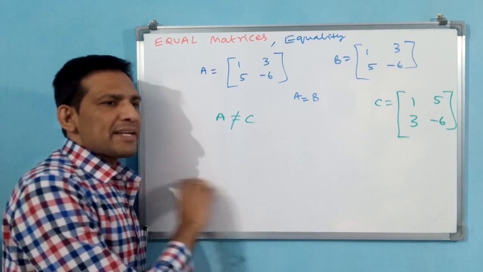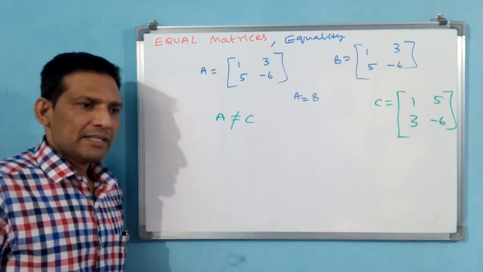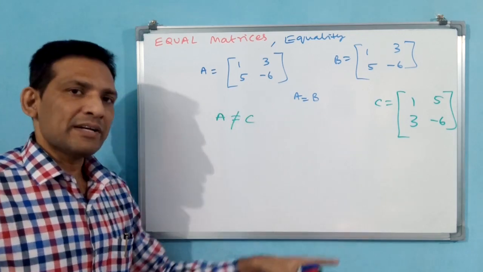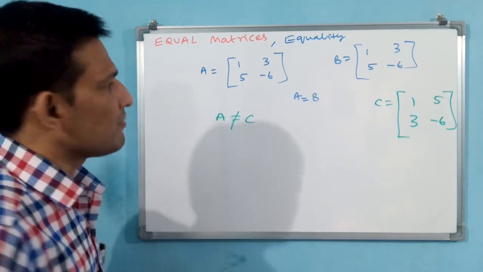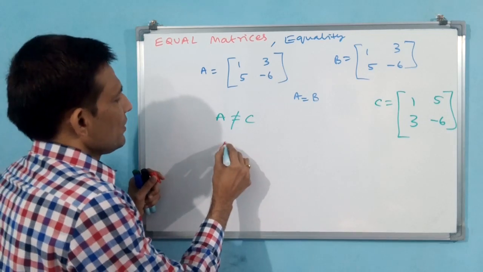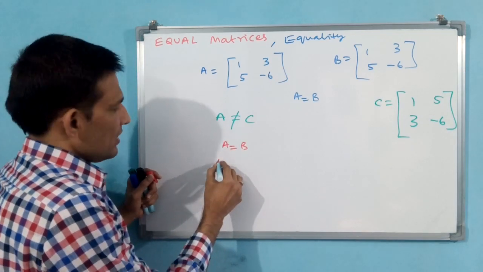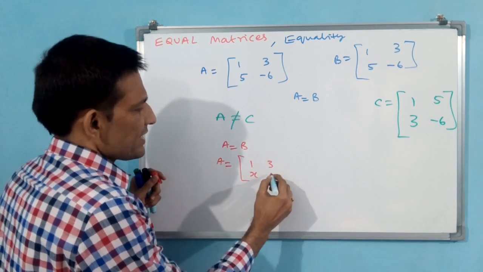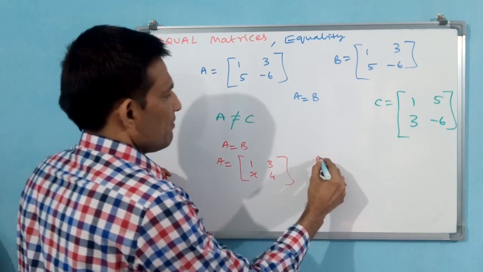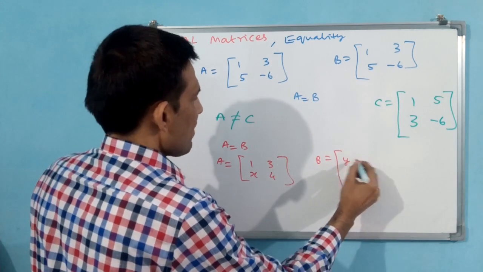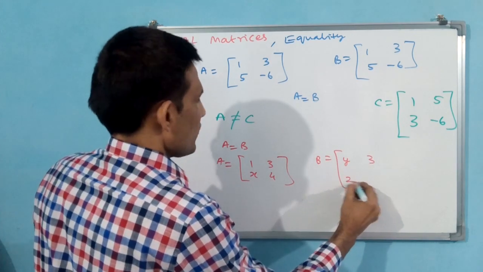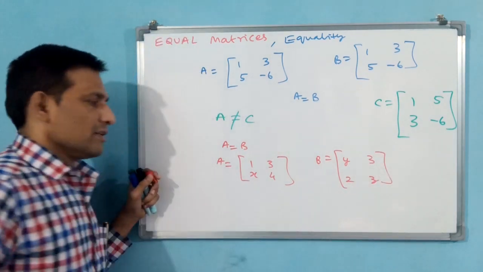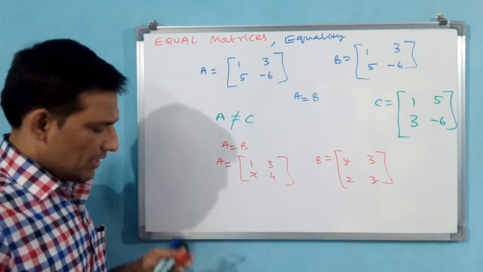They are not going to ask for the definition. They may give one matrix and ask you to take the remaining, or the question may come like this: A is equal to B, where A is 1, 3, X, 4 and B is Y, 3, 2, Z. They will ask you to find X, Y, Z.